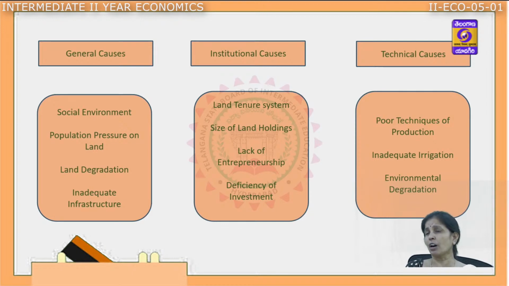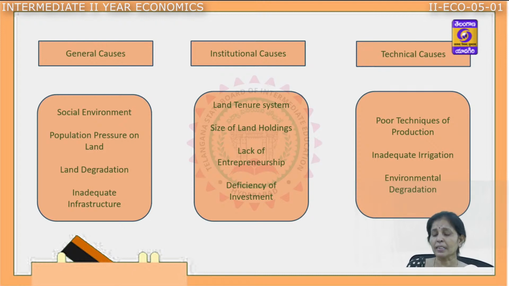The size of land holdings. Most of the farmers are cultivating uneconomic land holdings. What do you mean by economic and uneconomic land holdings? An economic holding is a reasonable size of land held by the farmer.